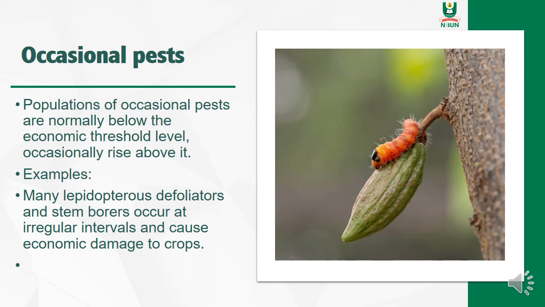Another category of pest is the occasional pest. Just like the name, the populations are normally below the economic threshold level, but occasionally, once in a while, it rises above the economic threshold level. For example, we have the stem borer of cocoa, like in this picture, you can see what the stem borer looks like. It causes damage to crops occasionally, so that is an example of an occasional pest.